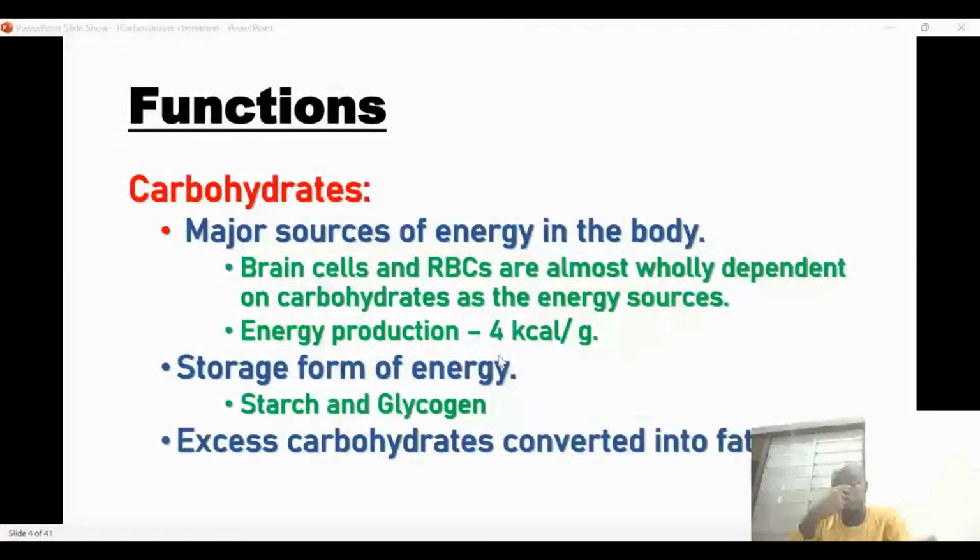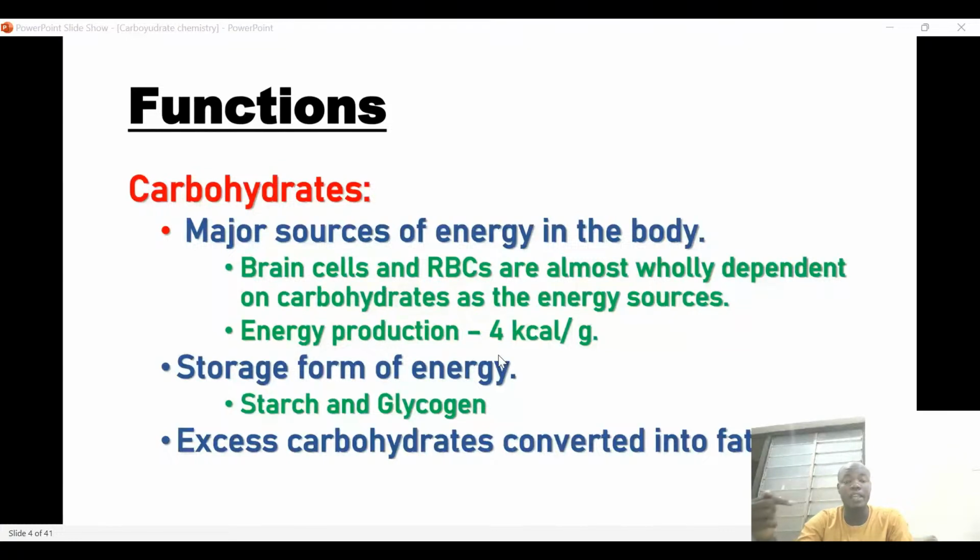Although it's not only these, the rods and cones cells of the eyes are also cells found in the eyes. So including brain cells and red blood cells, they depend only on glucose for their energy generation. And these are the reasons. The red blood cells and the rod and cone cells of the eyes are cells that don't have mitochondria. So most cells that don't have mitochondria only depend on glucose, or carbohydrate, to generate energy.